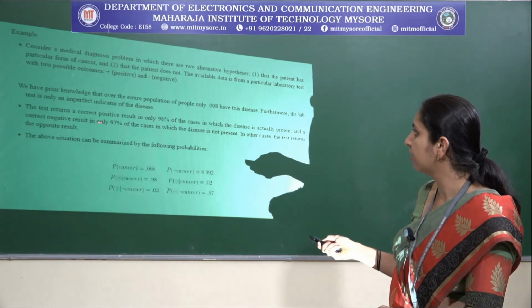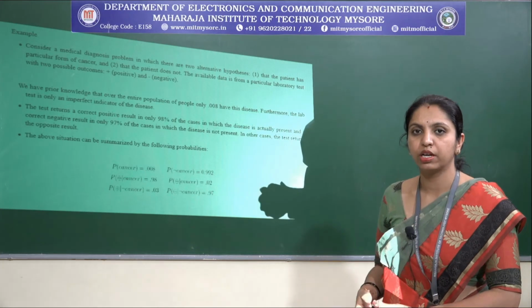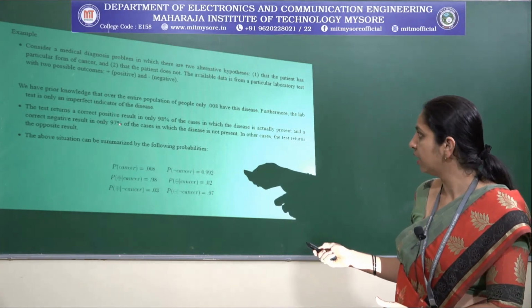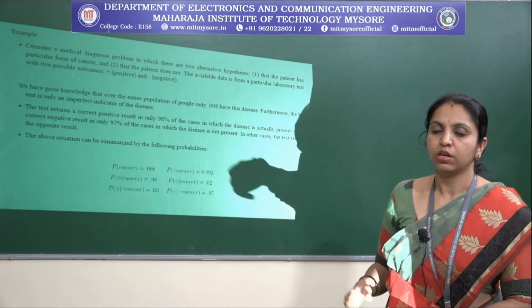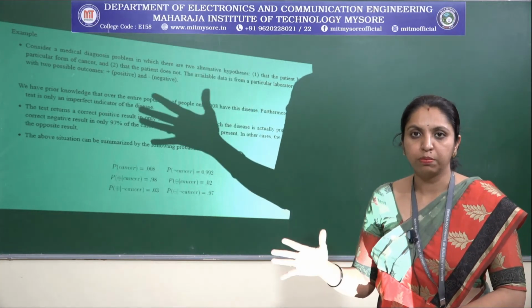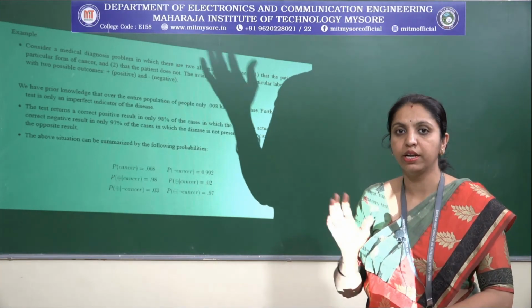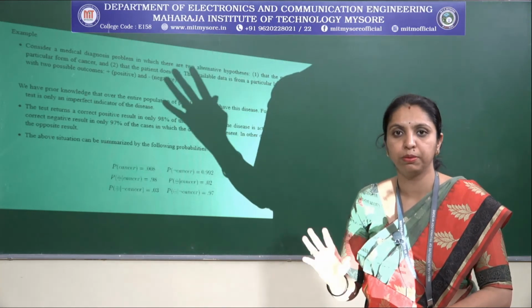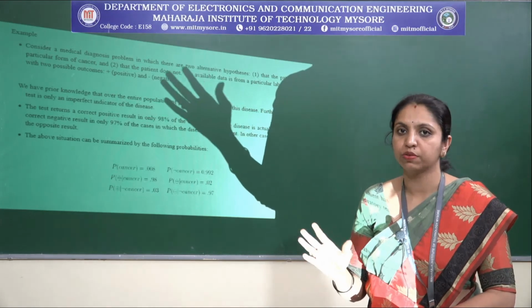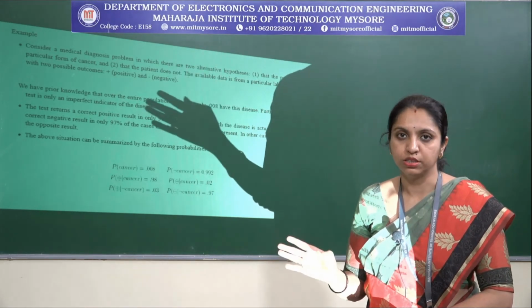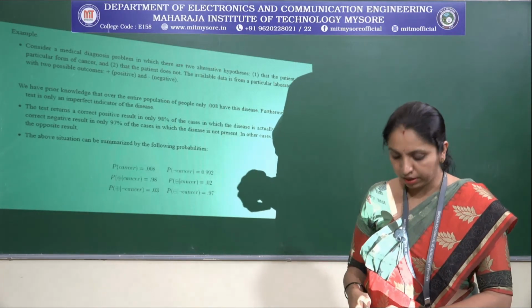And a correct negative result in only 97% of the cases. What is the meaning of a negative result? A negative result is correct in 97% of the cases in which the disease is not present. So 97% of the people who do not have the disease are correctly classified as negative, and 98% of the people who have the disease are correctly classified as positive. We consider these as truly, correctly classified.